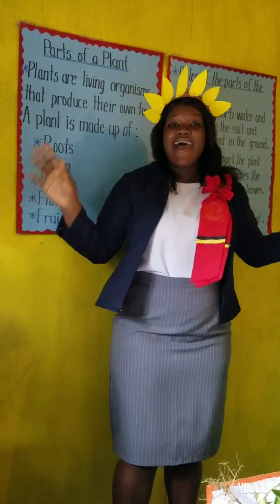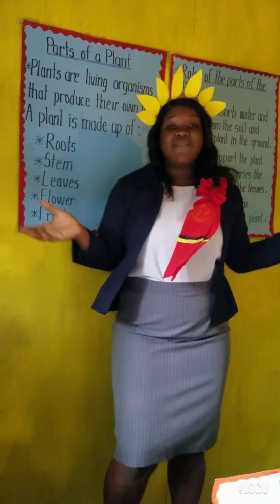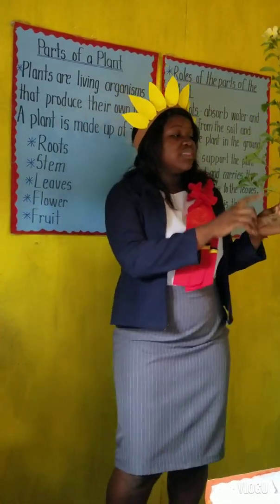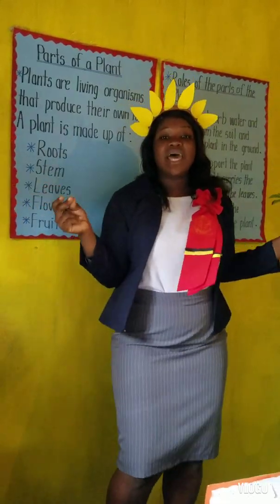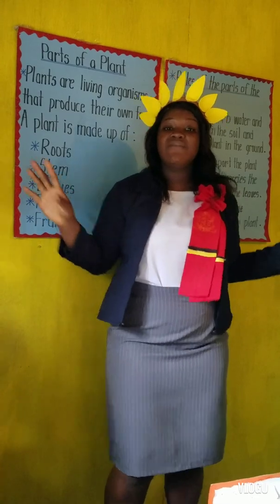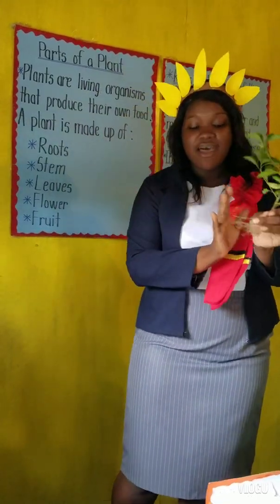Okay, let me start by singing this song. I'm a plant, I have many different parts. I have my root, the stem, the leaf, the flowers and the fruit. I'm a plant, I have many different parts. I have the root, the stem, the leaves, the flowers and the fruit. I'm a plant. Good. Give yourself a clap.